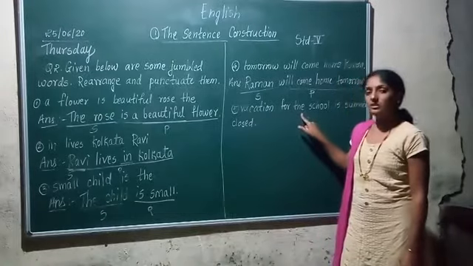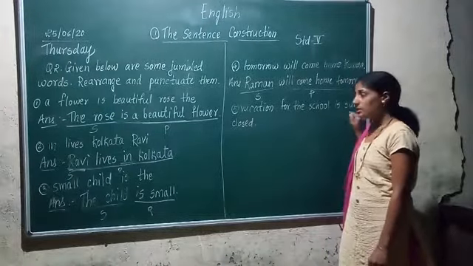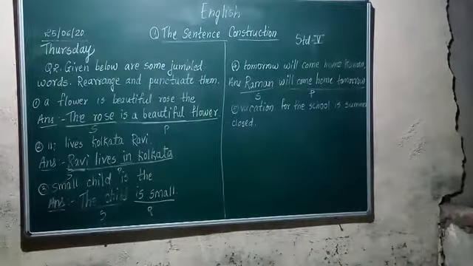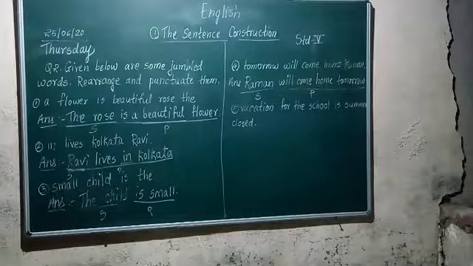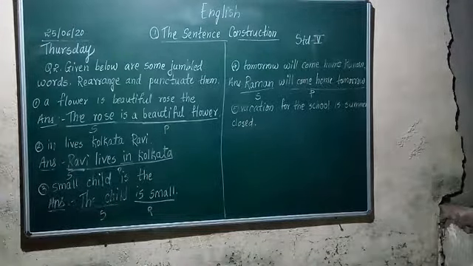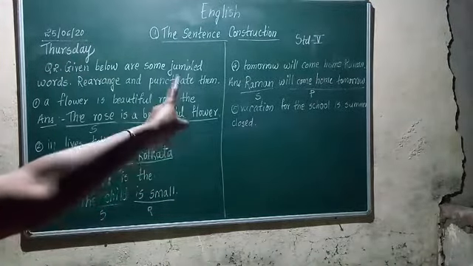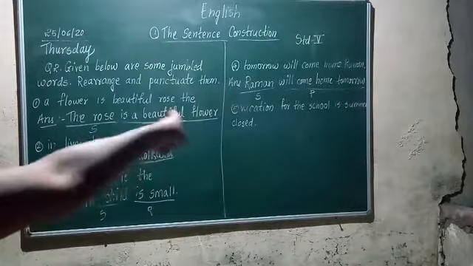Now the next example which is given over here is the fifth: vacation for the school is summer closed. How many words are there in that sentence? Vacation for the school is summer closed. 7 words are there. Now from these 7 words, what do you have to make? You have to make a sentence. What sentence can you make from it? Come on, tell. The school is closed for summer vacation. Yes.